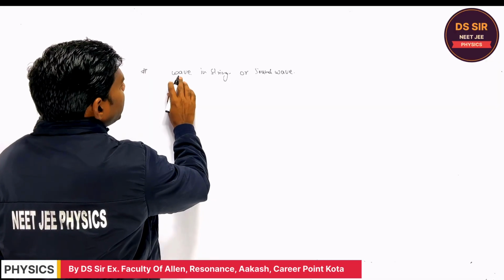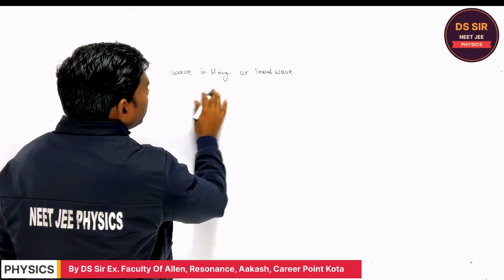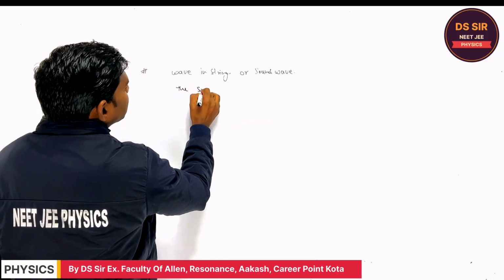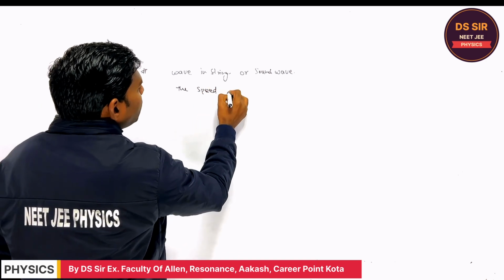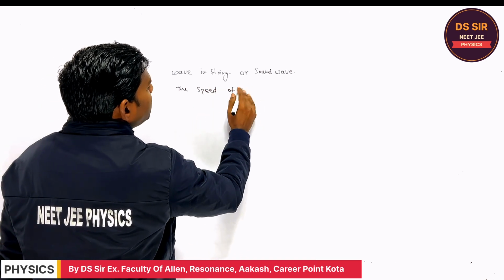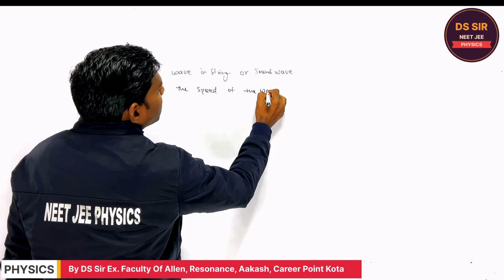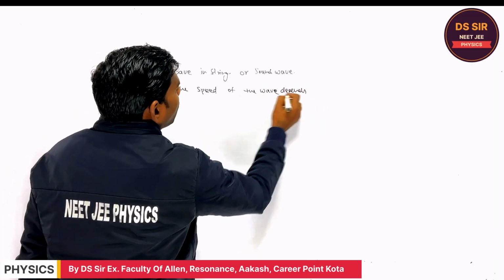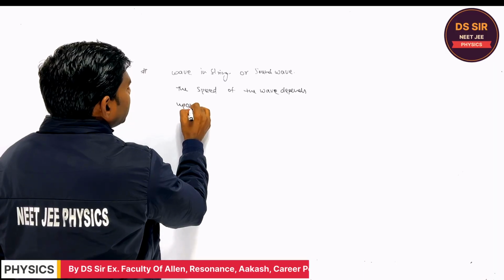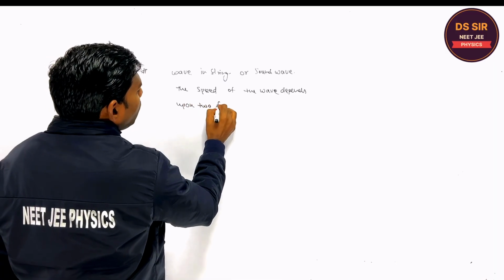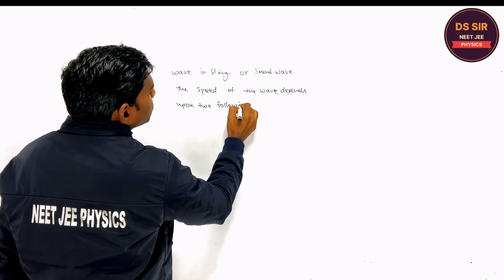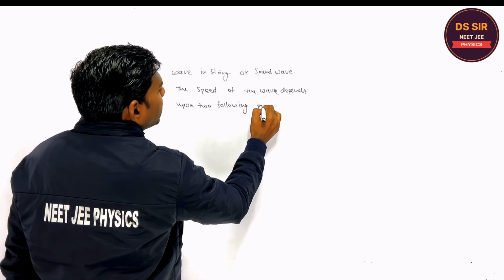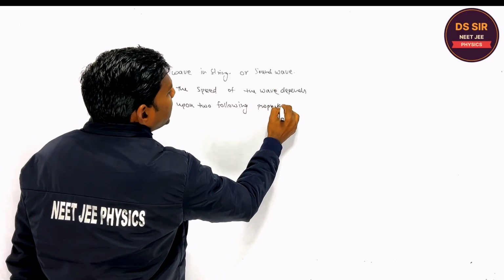The speed of the wave depends upon two following properties of the medium.